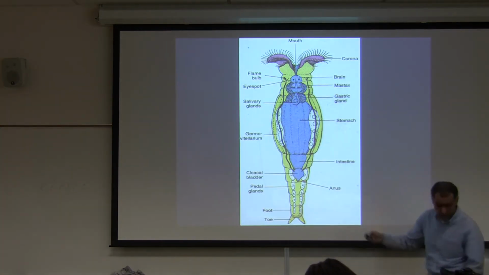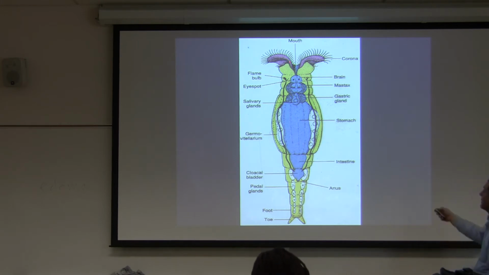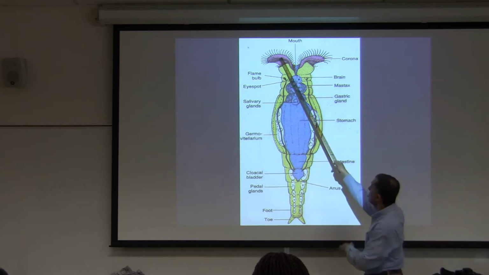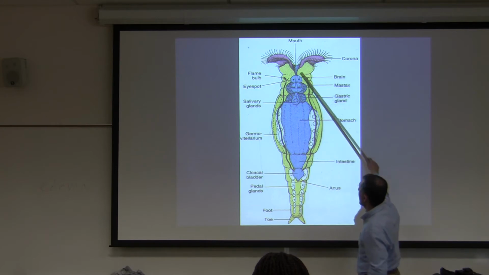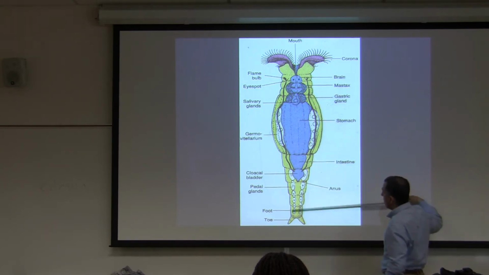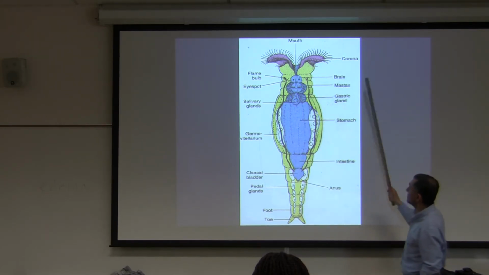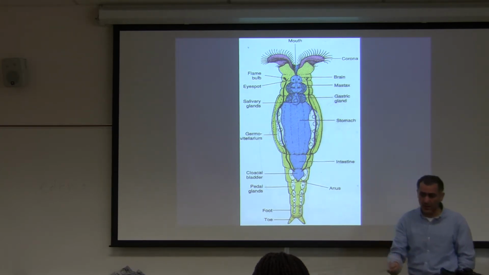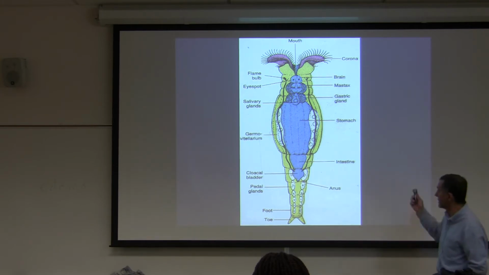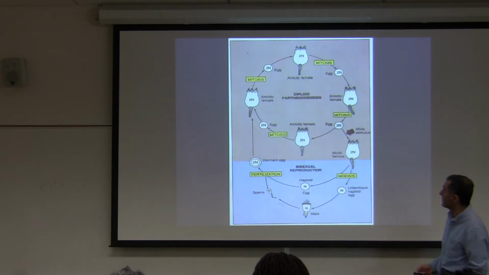Okay, here is just a little bit of anatomy. The only thing I'm hoping you would know for the lab practical exam is the corona. It's on top of the animal. Then you have a body and the tail portion of the animal. The rest of the stuff on your slides, you cannot see it, so don't worry about it. Again, I did talk about the rest of it a little bit.